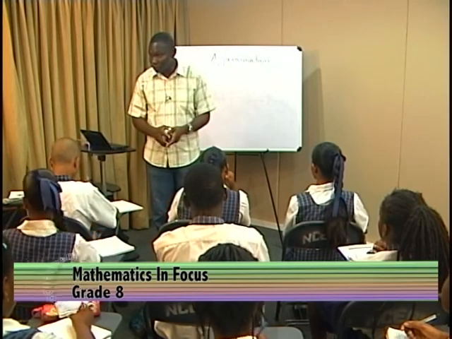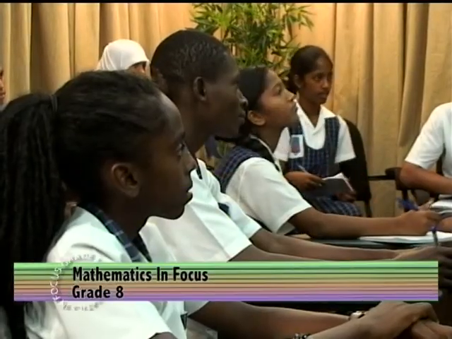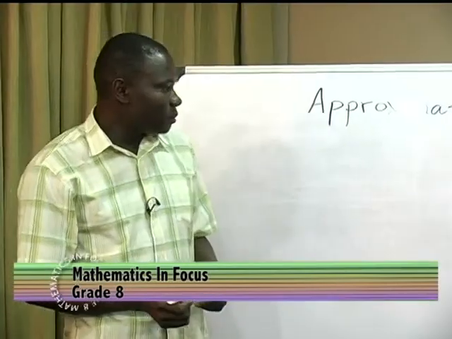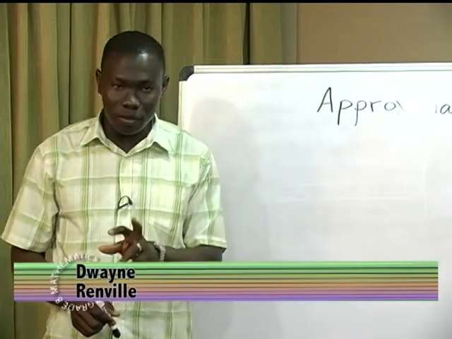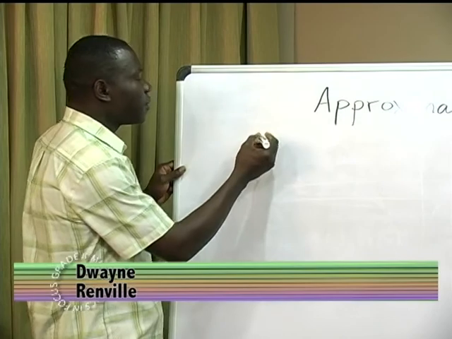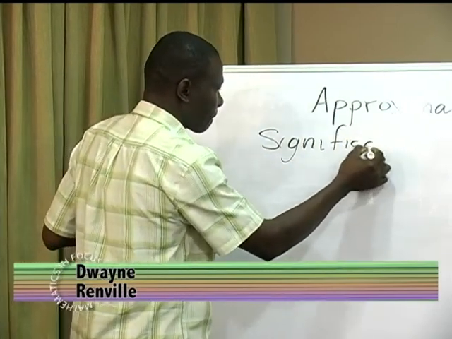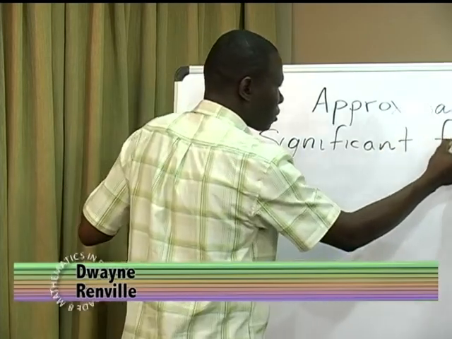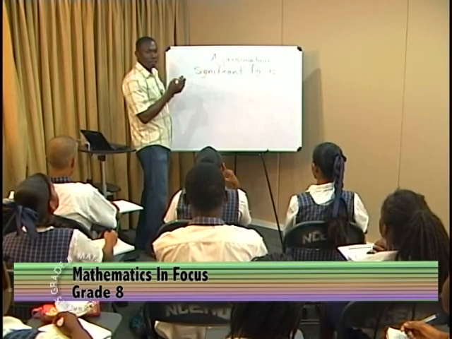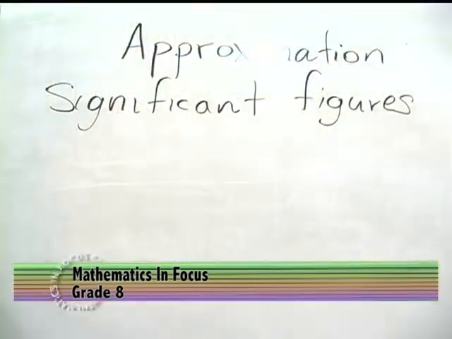Is that clear? Yes, sir. So we might want to know, how do we usually go about approximating? There are three ways that we can approximate, of which today we'll be looking at basically two of them. We can approximate in terms of significant figures.